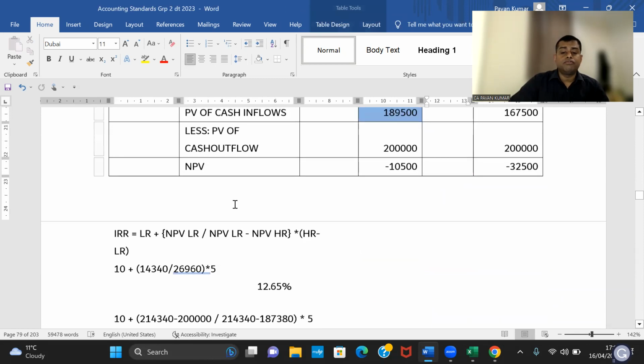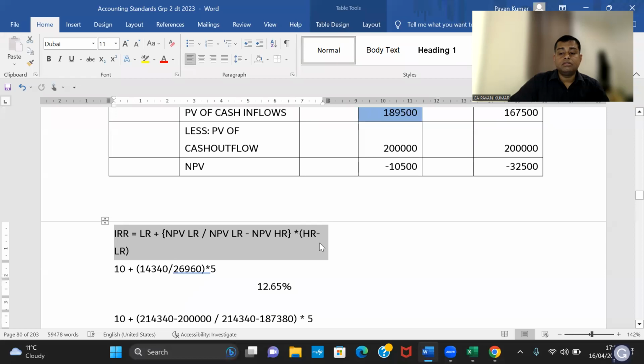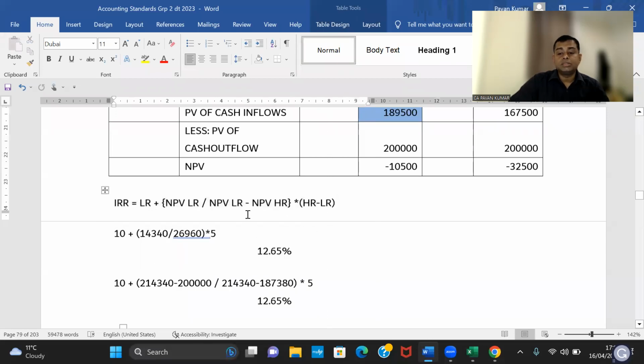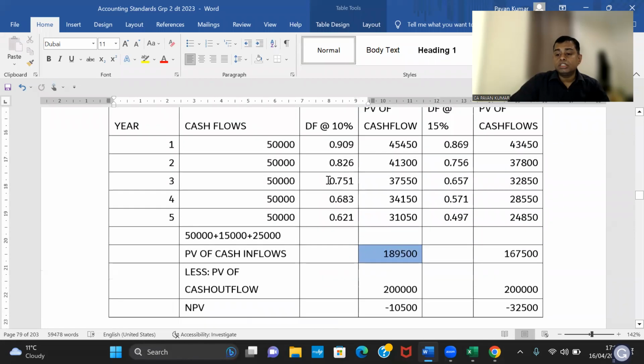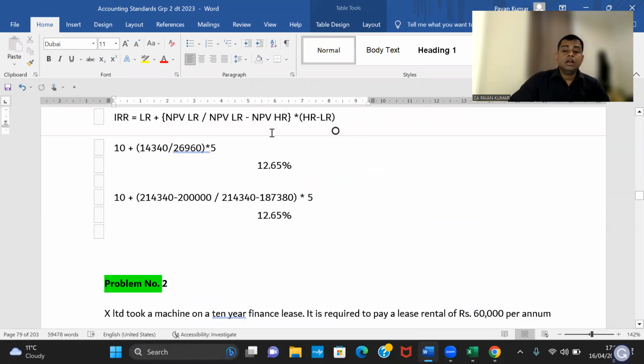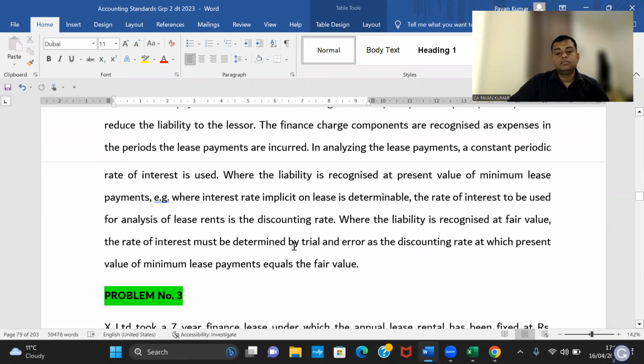Then I applied the interpolation formula. In your financial management, what do you call it? Here, implicit rate of interest is nothing but internal rate of return. So you have calculated 2 present values, one positive, one negative, and you can calculate IRR from that. That's it.